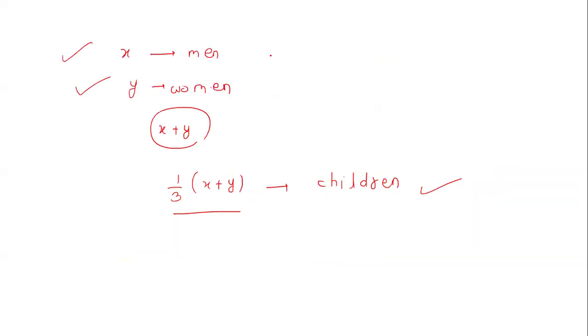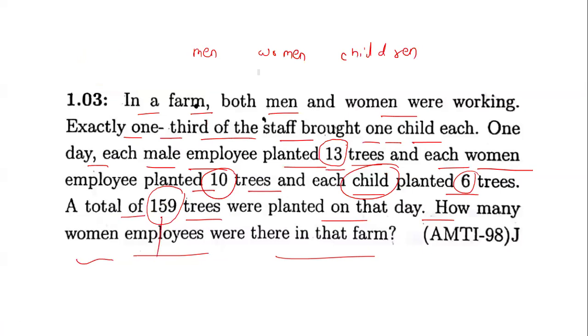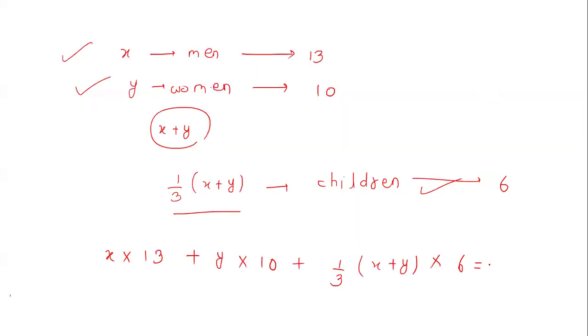So if you count the total number of trees planted by all these people, there are X men, each planting 13 trees, Y women, each planting 10 trees, and one third of X plus Y children, each planting 6 trees, and this sum should be equal to the total number of trees given in the problem, which is 159.